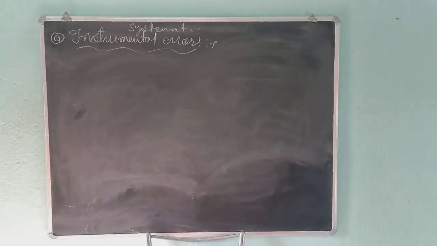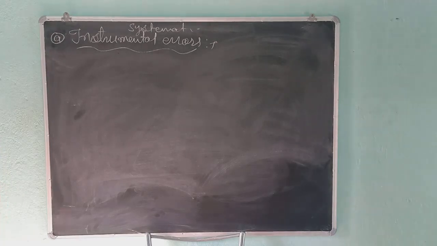Okay students, these errors occur due to the inbuilt defect of the measuring instrument. I already told you this error occurs due to wrong calibration, due to the inbuilt defect of the measurement instrument. For example, wearing of the meter scale at one end, zero error in the vernier caliper. Zero of the vernier scale may not coincide with the zero of the main scale. This error can be detected by measuring a physical quantity with two different instruments of the same type.